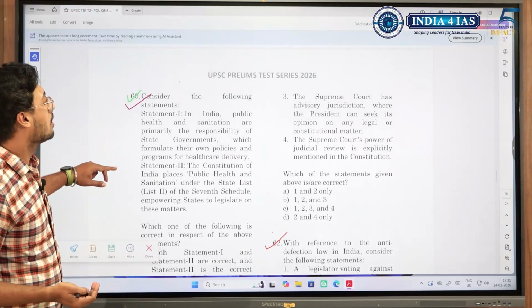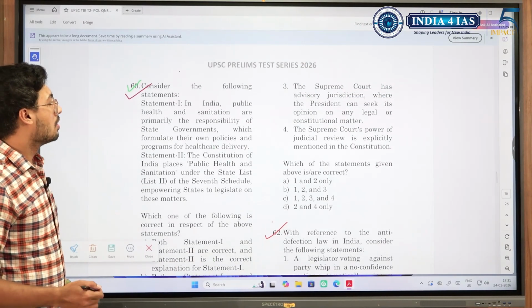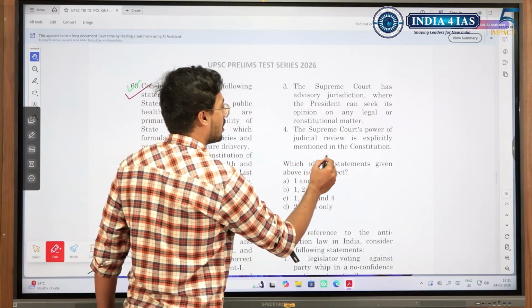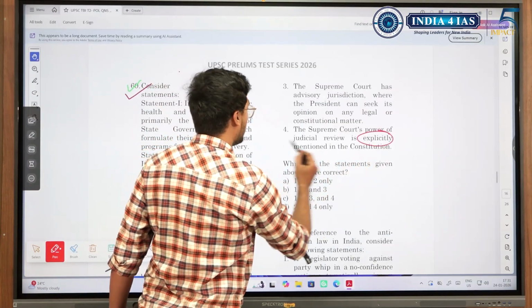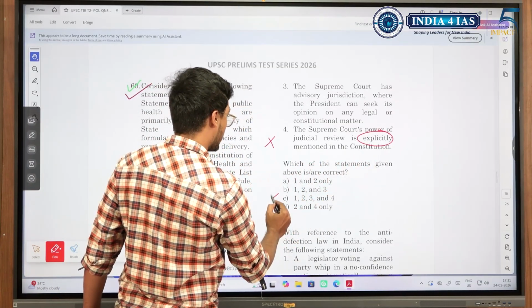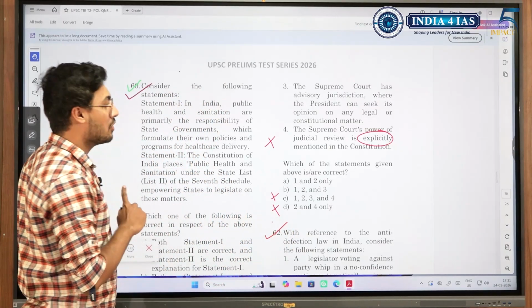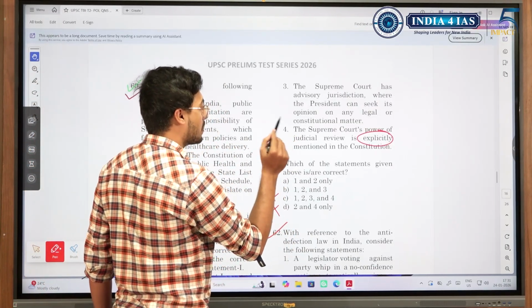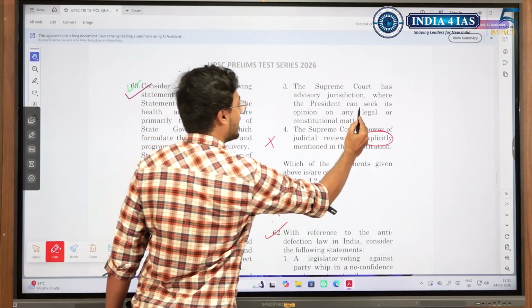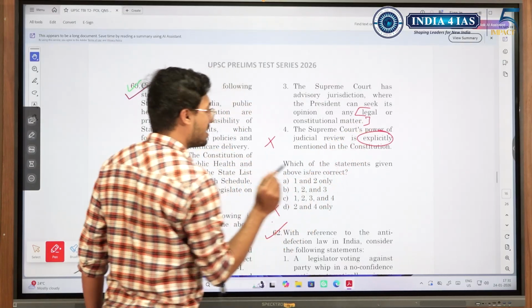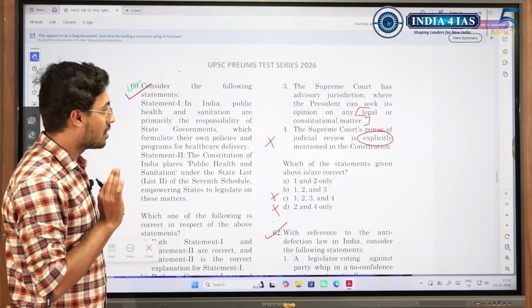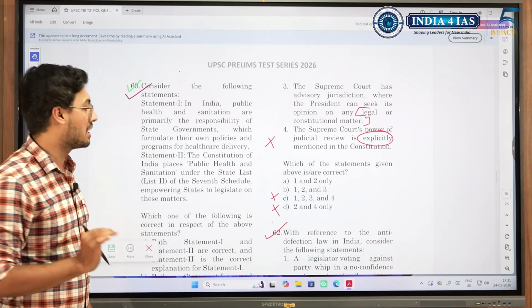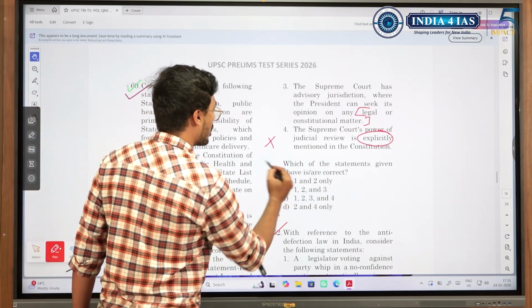I think there was a difference in the solution. The Supreme Court's power of judicial review is not explicitly mentioned, so 4 is eliminated. I think the answer given in the solution was 1 and 2, but the Supreme Court has advisory jurisdiction where the President can seek opinion on legal or constitutional matters. So, if it is either a legal or constitutional matter, then the President can approach the Supreme Court for advice under Article 143. So, D is correct. The answer should have been 1, 2, 3.